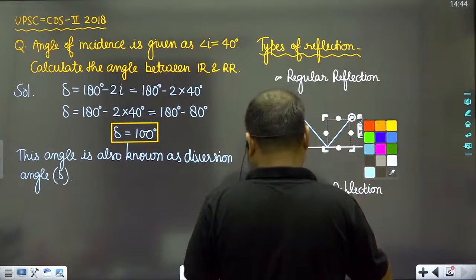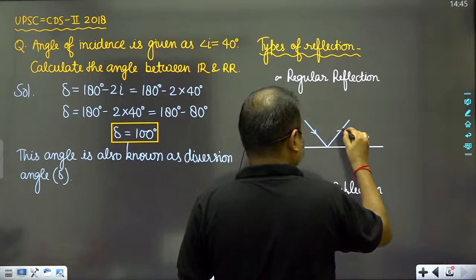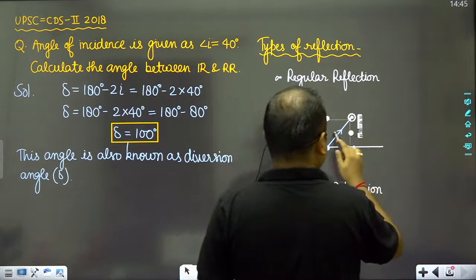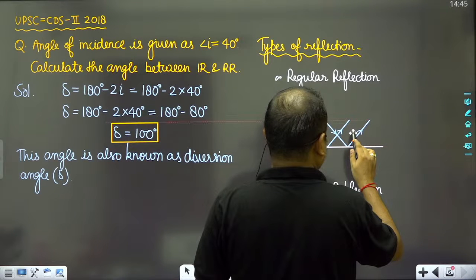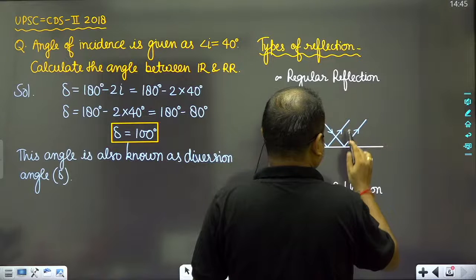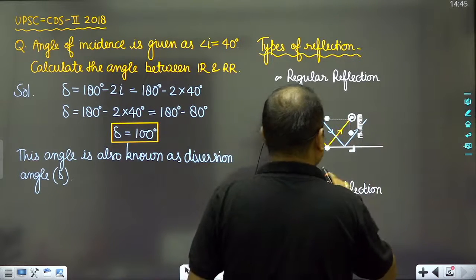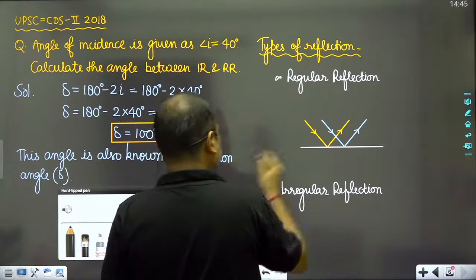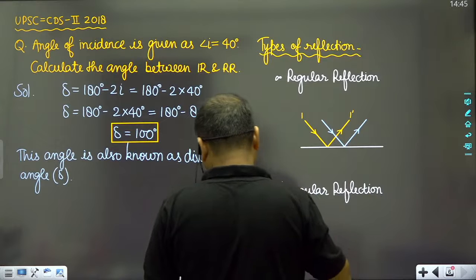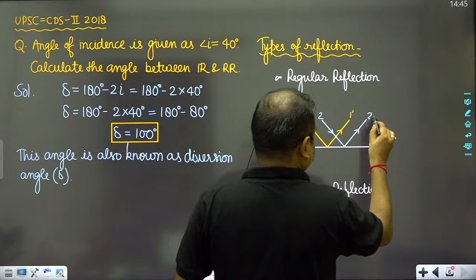Now suppose that another two light rays are incident like this. Then obviously we will see that this is light ray number 1 and this is light ray number 1 dash, and this is light ray number 2 and this is light ray number 2 dash.